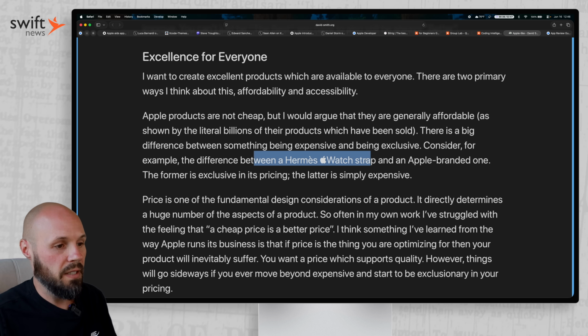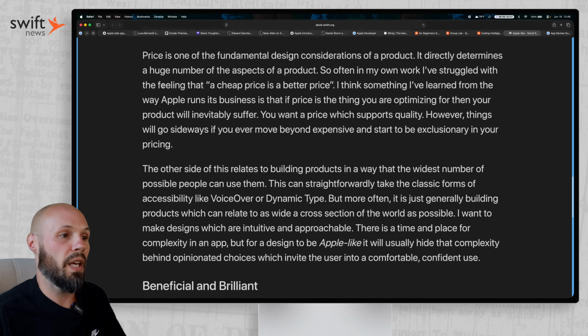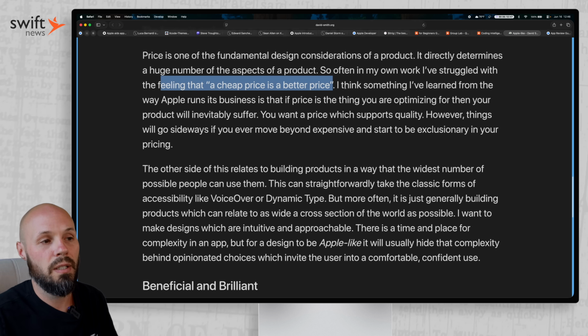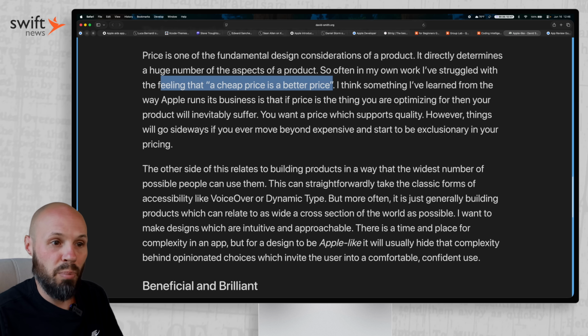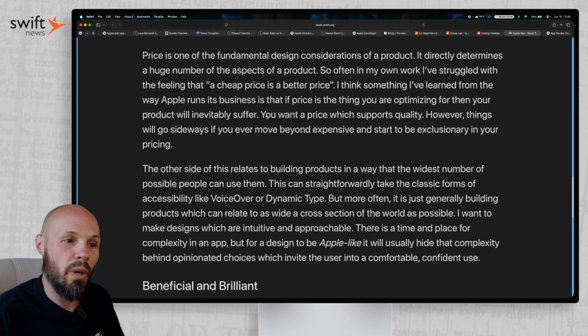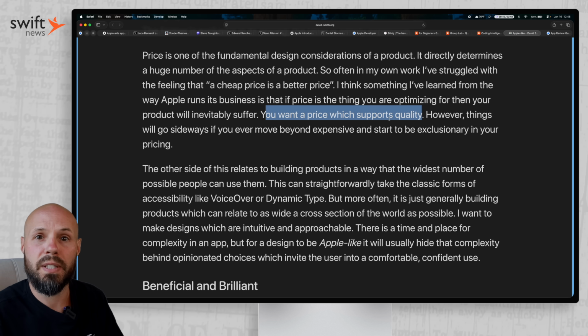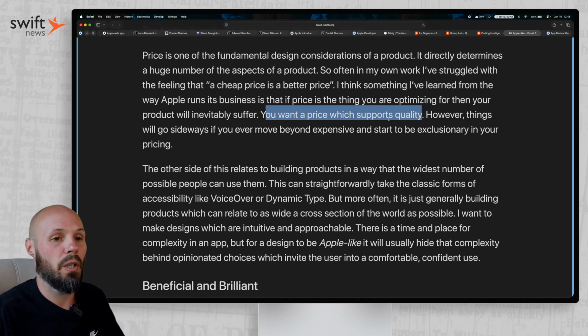And the reason I like this and wanted to share it is because David even says, for so long in his own work, he struggled, thinking that a cheap price is a better price. But something he's learned is that if price is what you're optimizing for, your product will inevitably suffer. You want a price which supports the quality. If you feel like you have a high quality app, price it appropriately. Don't race to the bottom on your price.